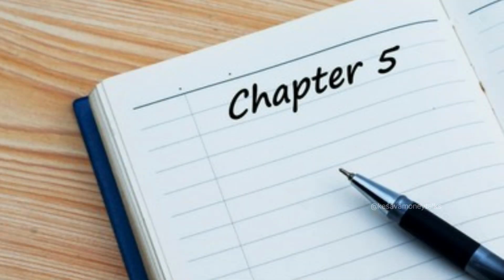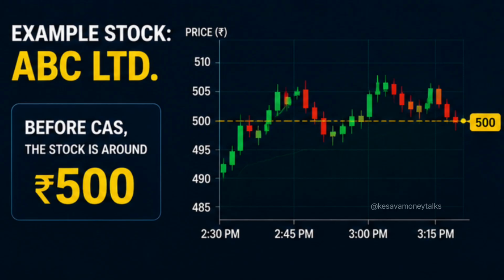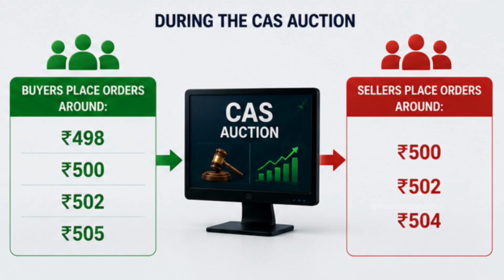And Chapter 5. Simple example. Let's imagine a stock called ABC Limited. Before CAS, the stock is around 500. During the CAS auction, buyers place orders around 498, 500, 502, 505. Sellers place orders around 500, 502, 504.